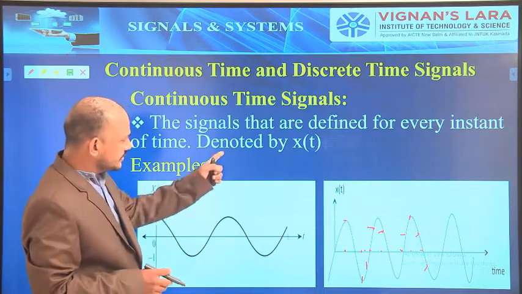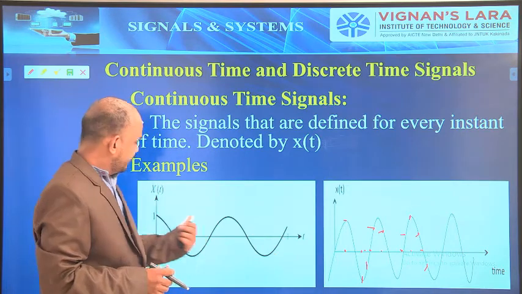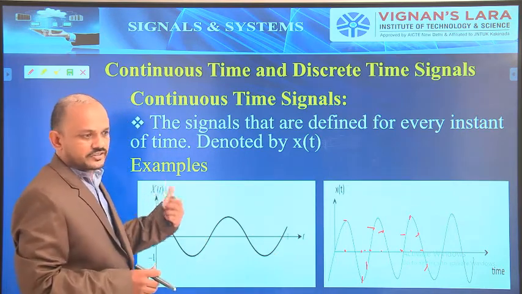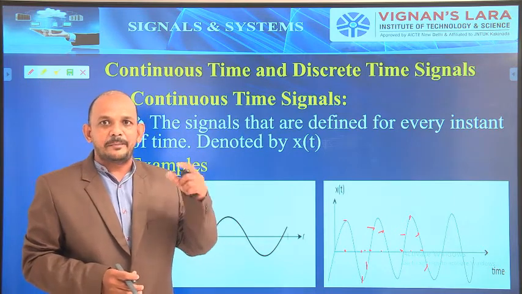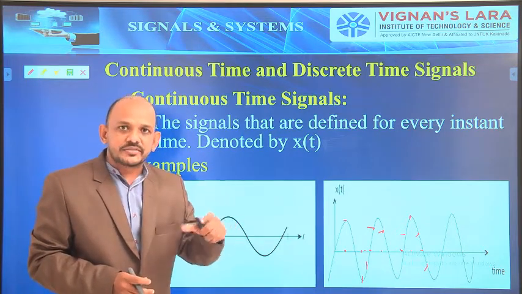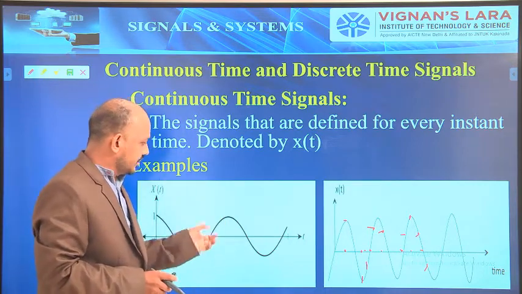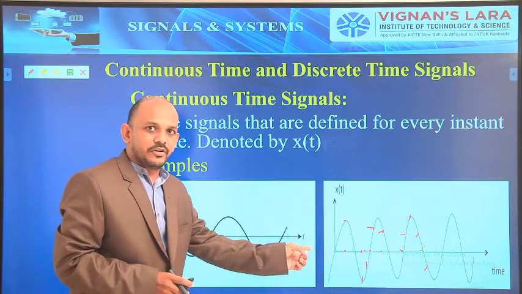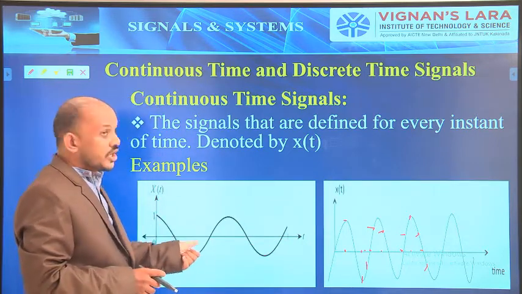Since t is continuous and the amplitude is also continuous, in a continuous time signal both time and amplitude are continuous. So time on the x-axis is continuous, as well as the amplitude is continuously varying.